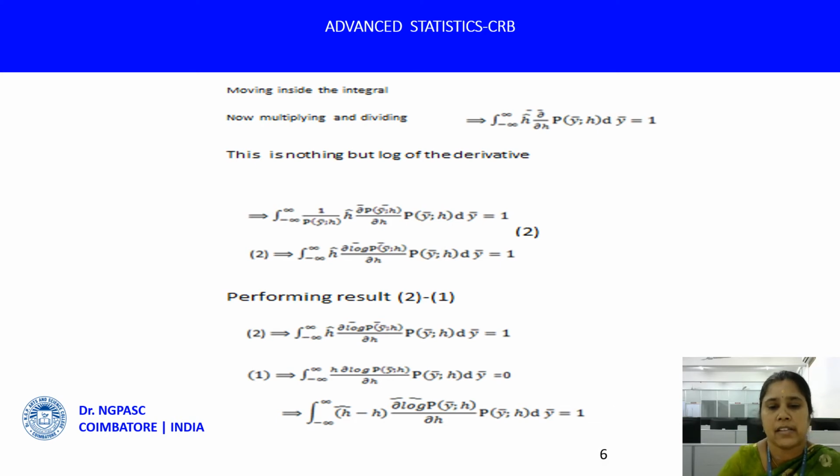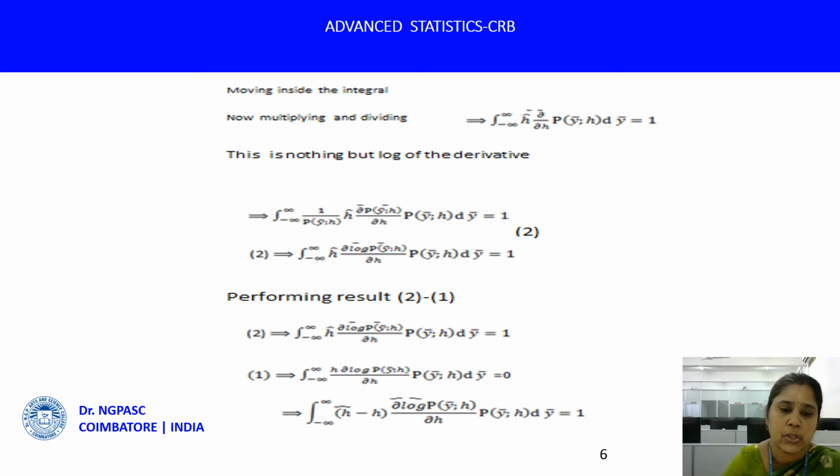Therefore, this implies that the integral from minus infinity to plus infinity of h hat times 1 divided by p of y bar parameterized by h, dou by dou h of p of y bar parameterized by h, times p of y bar parameterized by h, dy bar, is equal to 1. Call this equation number 2. That implies 1 by p of y bar comma h into dou by dou h of p of y bar comma h is the partial derivative of the log likelihood function.